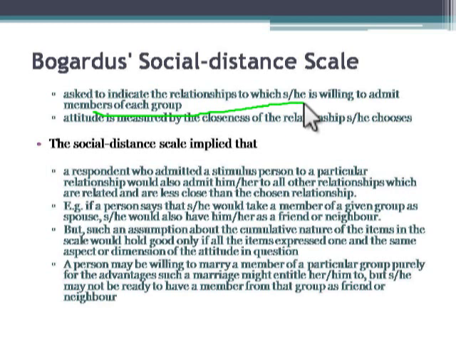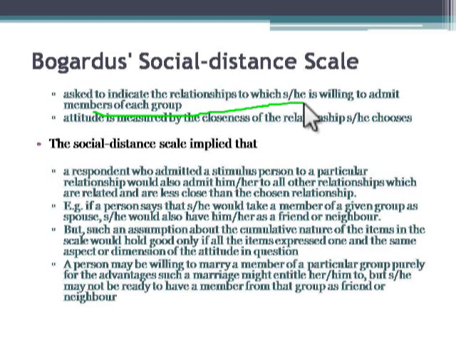When you accept a member of a particular community or group for a closer relationship on a basis other than the expressed attitude, then this phenomenon will not work.